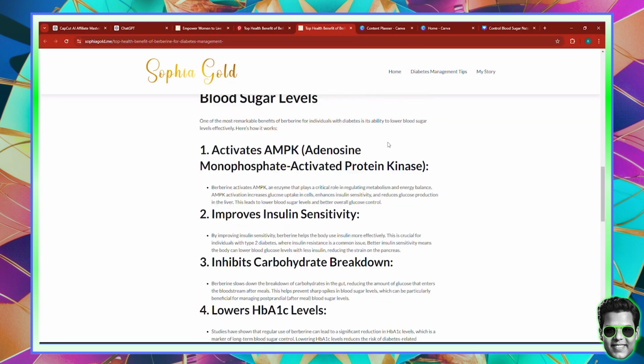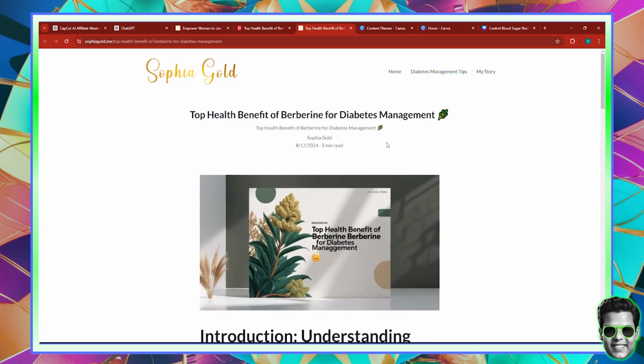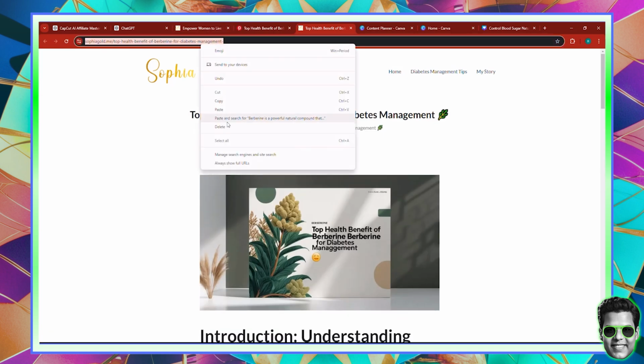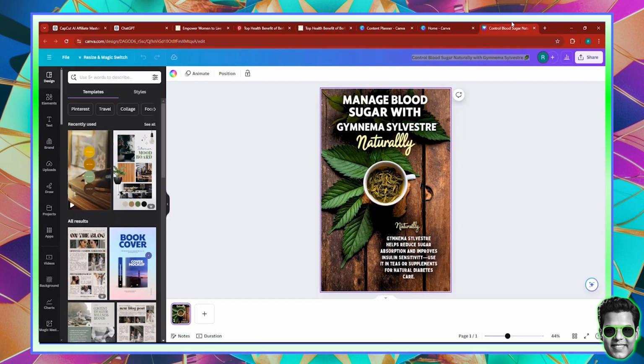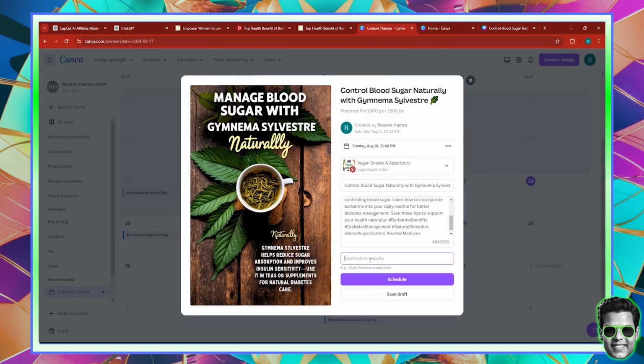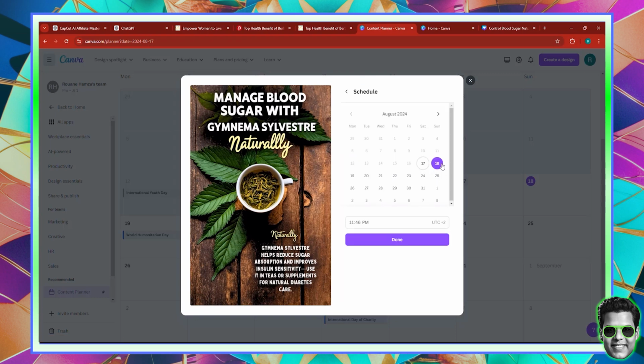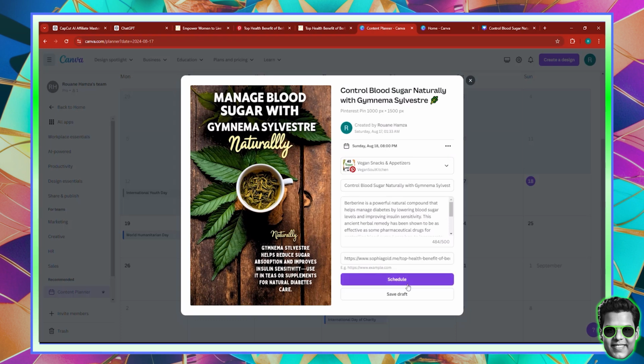You're not going to make a pin if you don't educate people about something in detail on a blog. Now, this is the blog link. So I'm just going to copy this blog link as a dummy link. And I'll go back to the content planner, and you can go ahead over here and paste the destination URL. Then here, if you want to control the exact time where you want this to go live, you can click here on these 3 dots, click change time, and you can decide to post this, maybe let's say you post it at 8:46 or 8:00, whenever you want to post it, okay? And then once you're done, you can actually click schedule.